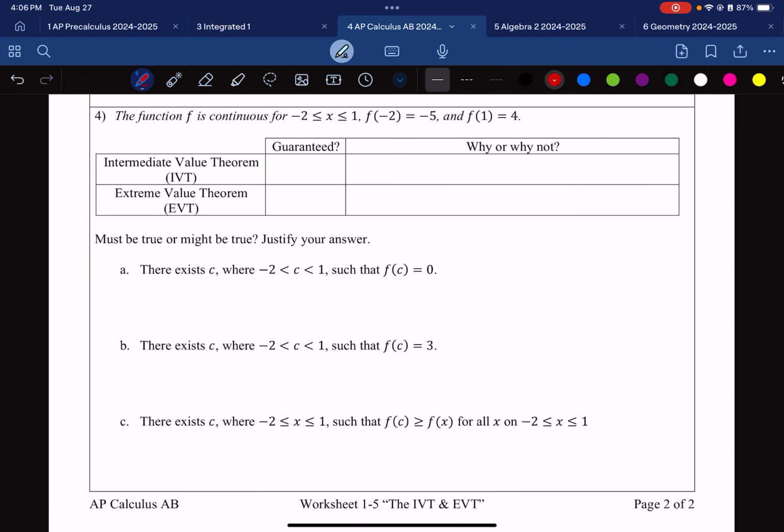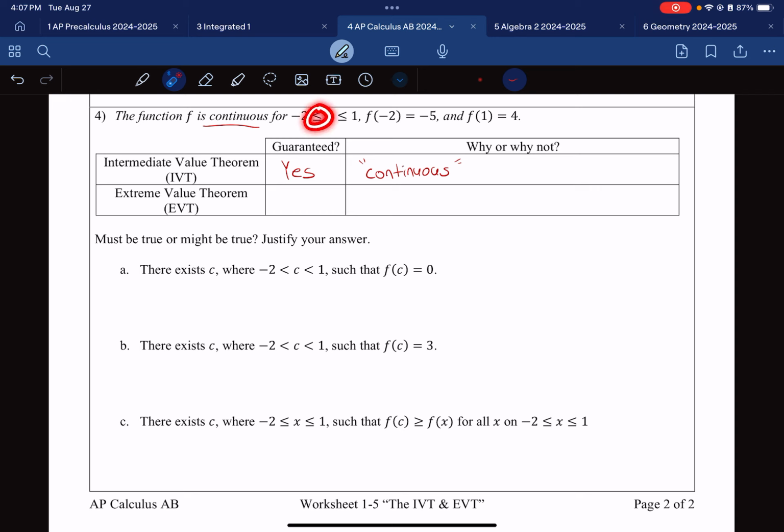Again, let's read. I see the word continuous. That's good. So I'll write down continuous. I saw that word, therefore, yes, that automatically proves we have intermediate value theorem. Ooh, I don't see any words that say closed. So maybe this one's a no?